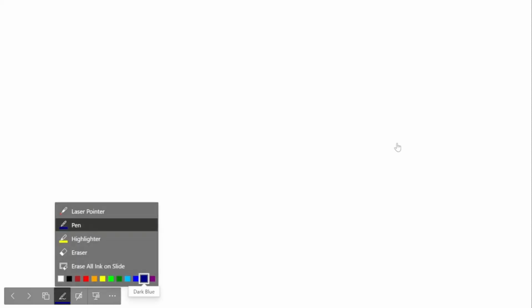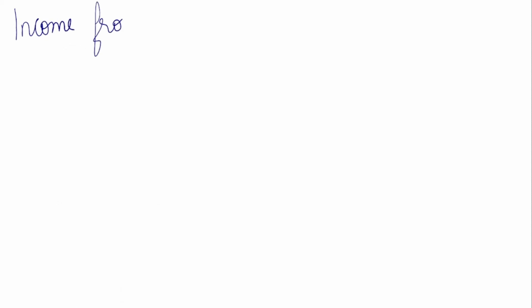Now I'll give you a detailed example so you will understand about the gross total income and net total income. So we have the first head of income, that is income from salary. I have earned income from salary of 1 lakh rupees, let me assume.